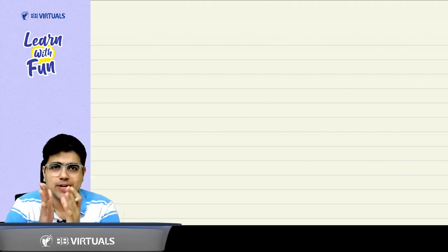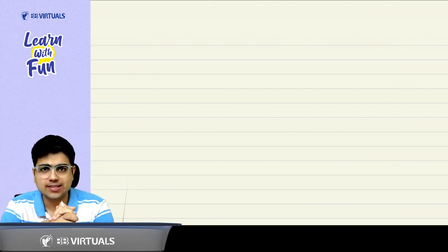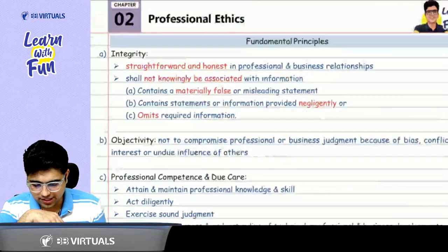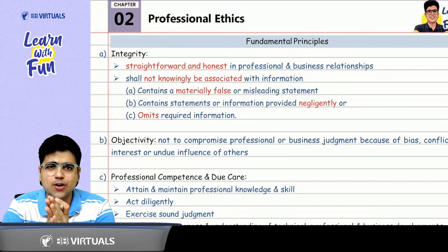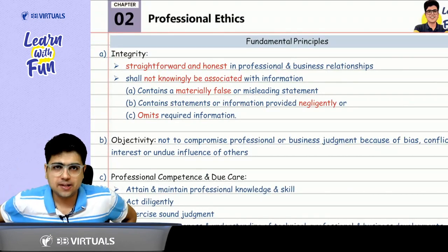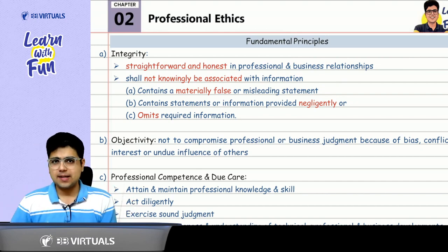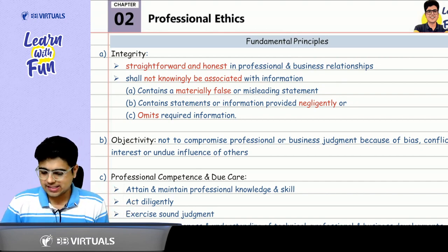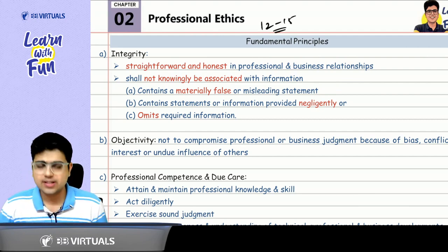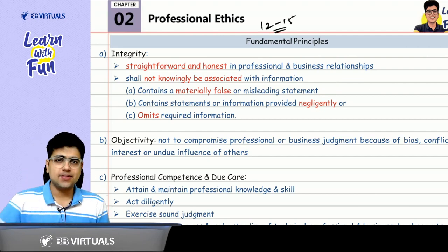I hope all of you are doing great and welcome to today's revision session where we are going to revise one of the very important chapters for your CA final audit, that is professional ethics. This is the chapter which I feel is really important from exam point of view. Considering the weightage in exams, it is generally asked for around 12 to 15 marks in your exam. So please be very attentive in this revision.